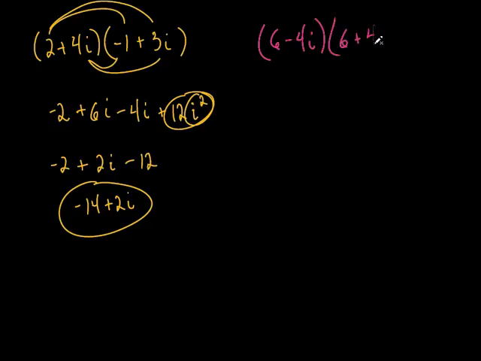6 plus 4i. Look at this one. What does that kind of look like? Difference of two squares, right? Because they're both exactly the same, except one's minus and one's plus. So remember, you could go through the whole entire FOIL method if you wanted to, but it's a little bit of a shortcut, recognizing it's a difference of two squares, isn't it? All we got to do is multiply which ones? The first and the last. The outside and inside is going to add up to 0. I don't have to worry about doing that. So let's just do the first and the last.